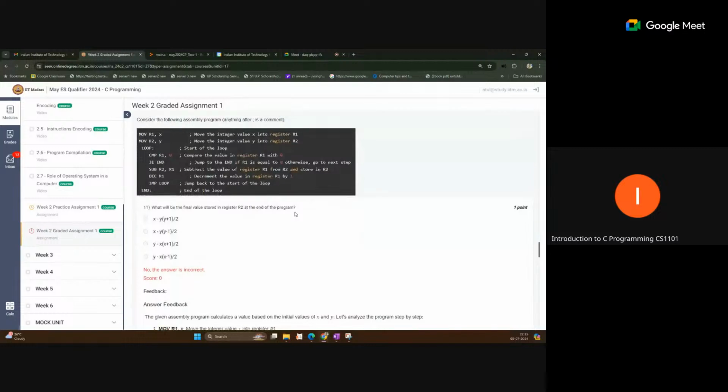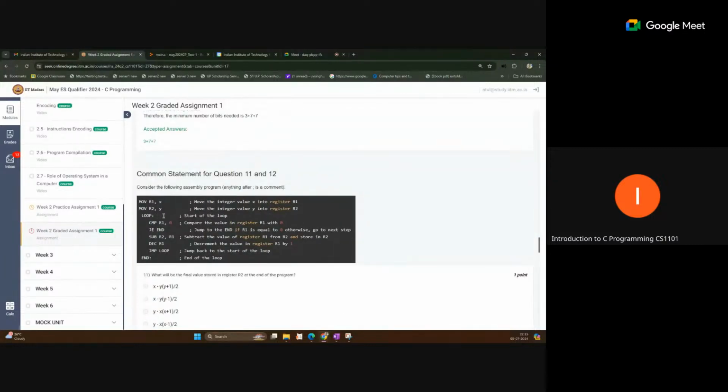So okay, this type of question has been asked based on this instruction encoding, but you can see we have already mentioned the comment for each instruction. So no need to just remember these things. What is CMP? What is JE? This is not the purpose of this course. But how the assembly code looks, how it performs.